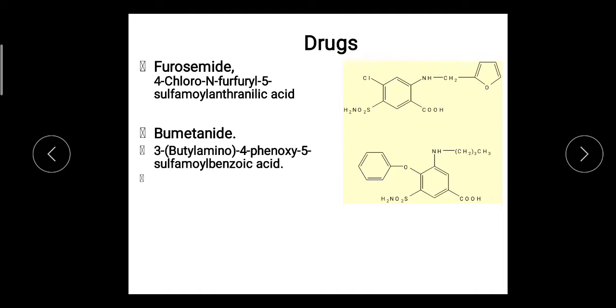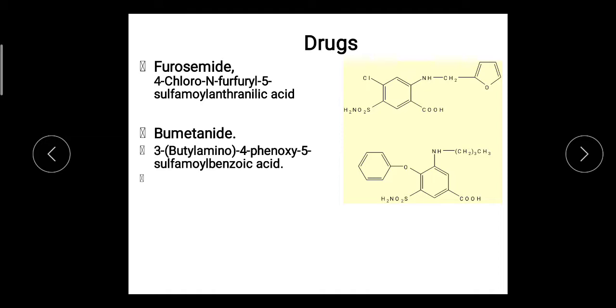It is used for the treatment of edema of the lungs and brain and some hypertensive crisis. It is also used in cases of poisoning with barbiturate and other drugs which are mostly excreted through urine. In such poisoning, furosemide is used.